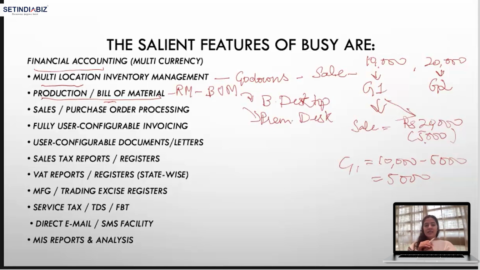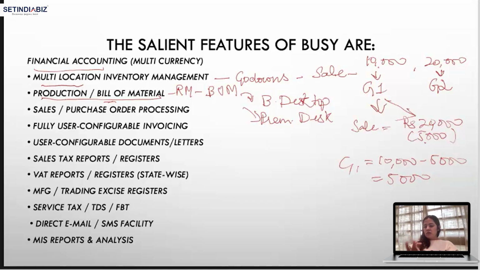So in that case, we create bills of material such that we know that to create one basic desktop we need this much raw material, right? One screen, one keyboard, one mouse, one motherboard, and so on, right? All the requirements that are there for the configuration of a basic desktop.